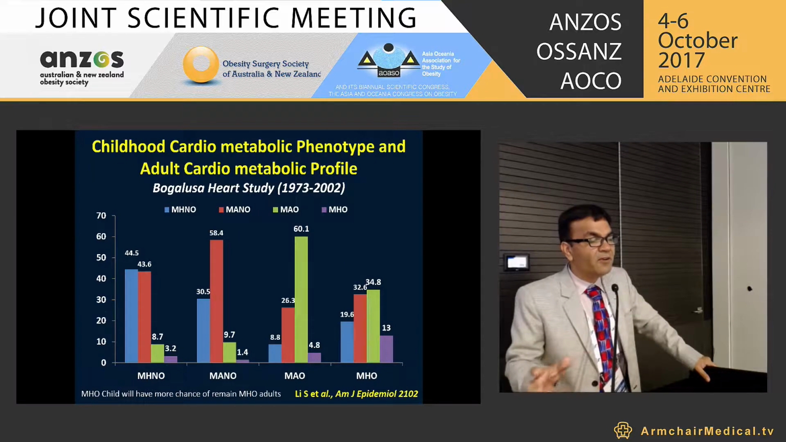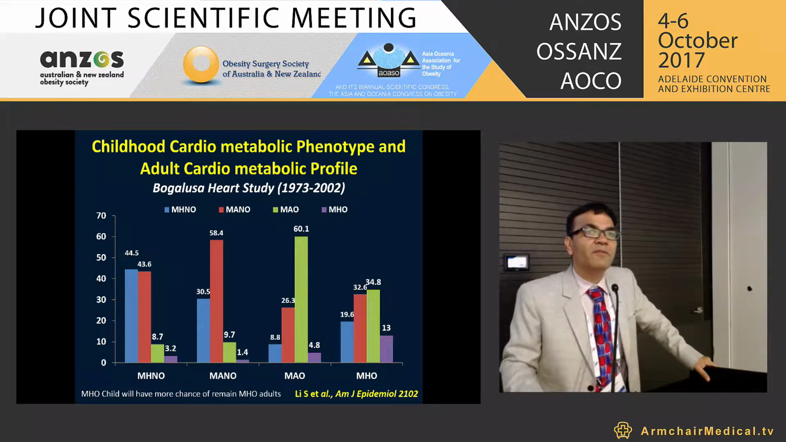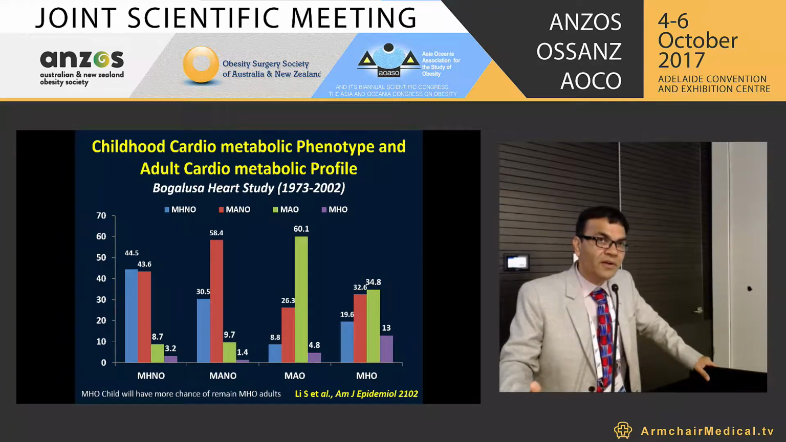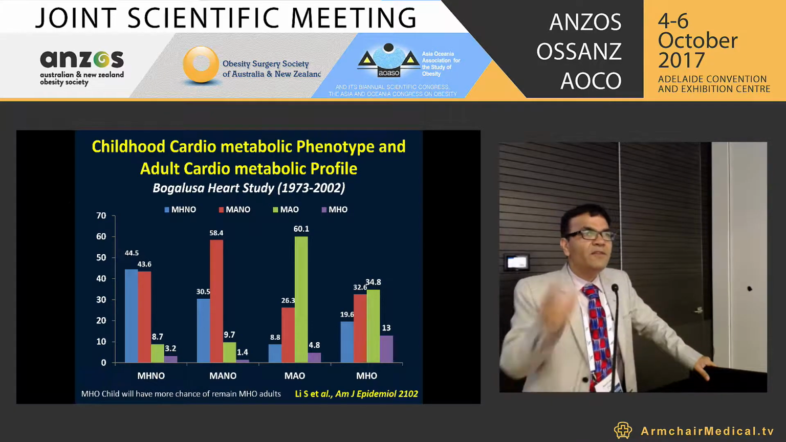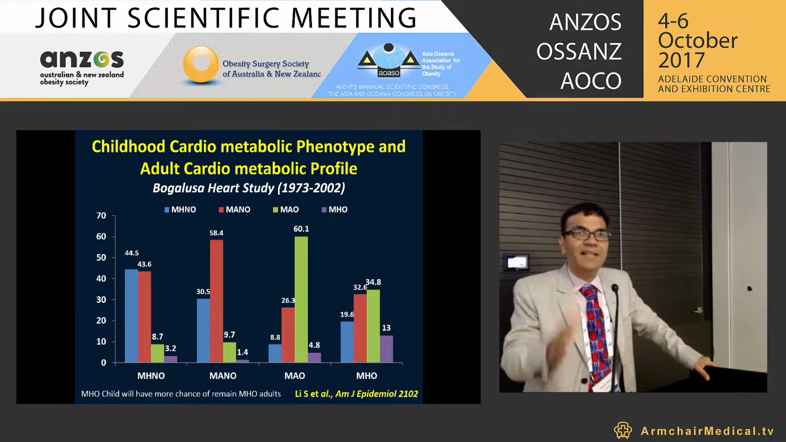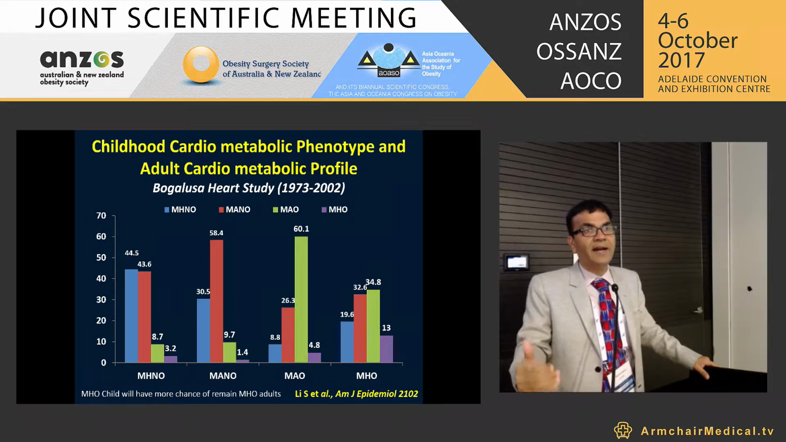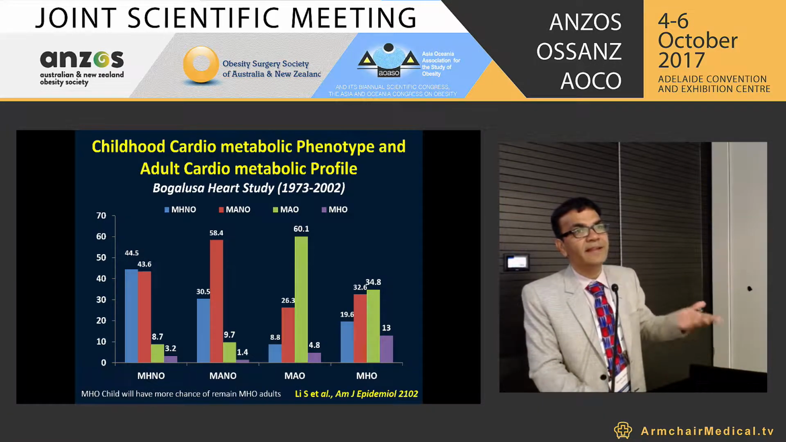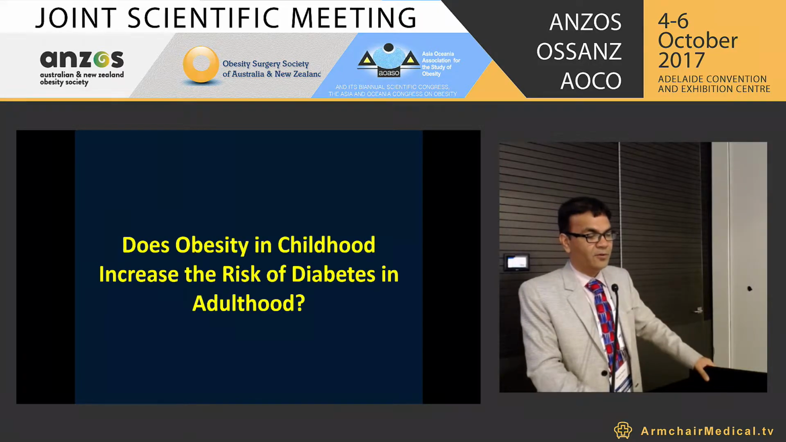Regarding the cardiac metabolic phenotype in adults, there are children who are metabolically healthy and obese. Very few of them could remain metabolically healthy obese, but otherwise, metabolically unhealthy and obese children became metabolically unhealthy adults, and they were also obese in their adulthood.